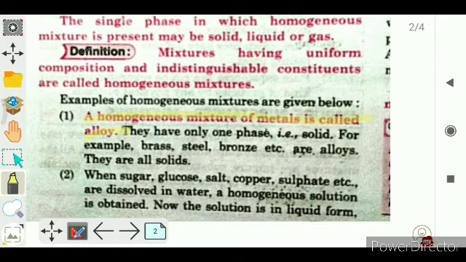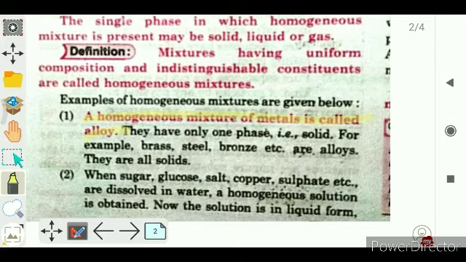So alloys are the homogeneous mixture of metals, right? And what is their physical state? They have one physical state. What is that? That is solid, right? Clear?